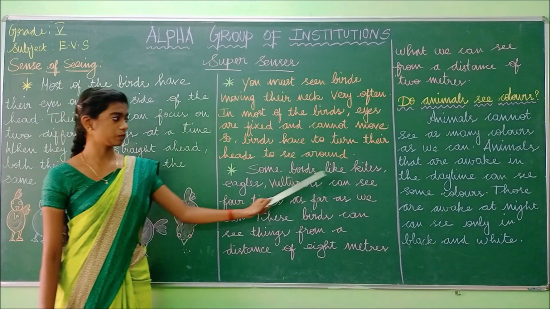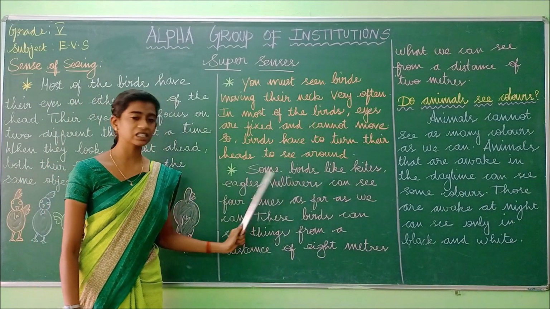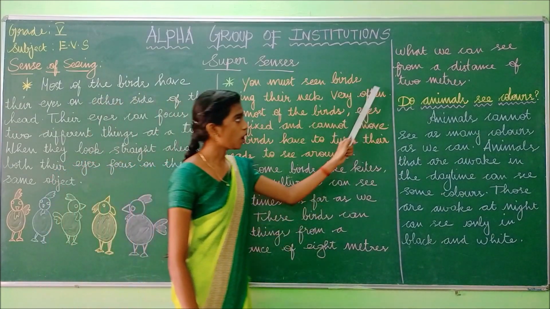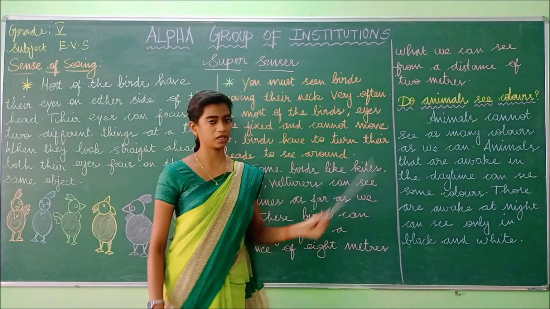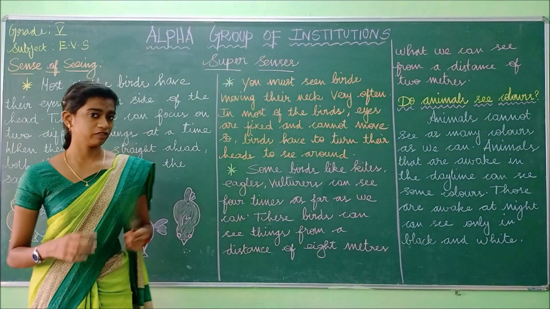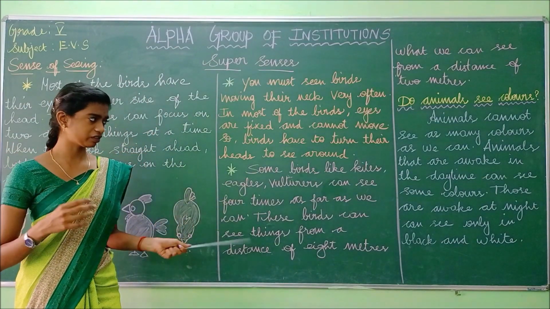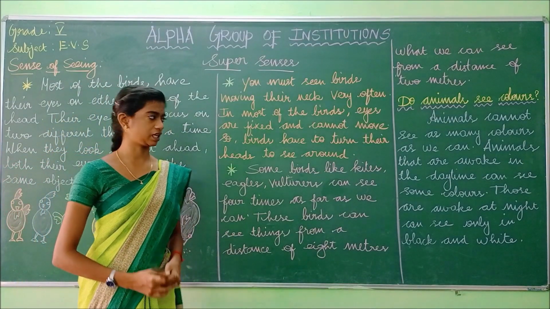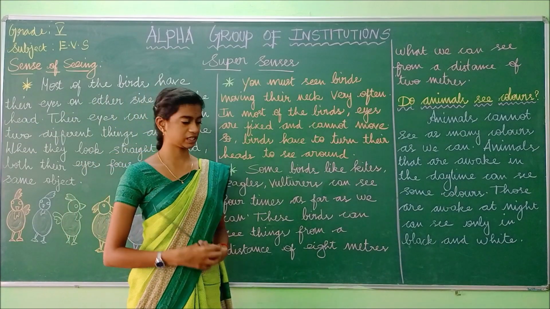Okay, so these birds like kites, eagles and vultures can see a distance of 8 meters, what we can see from a distance of 2 meters. So if it is 2 meters, we are able to see. But if the birds are at 8 meters, they are also able to see those things, but we can't see them.